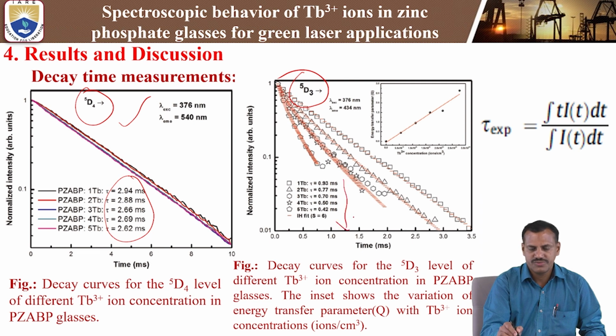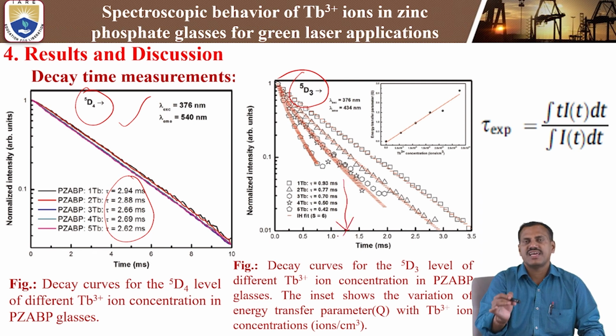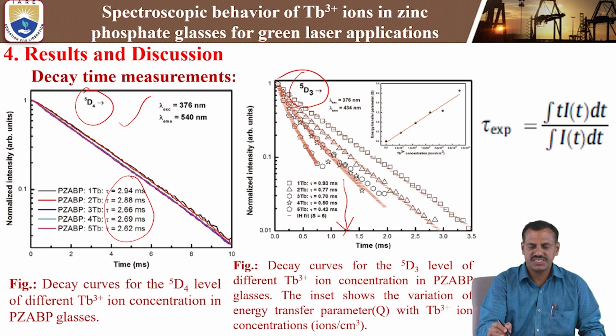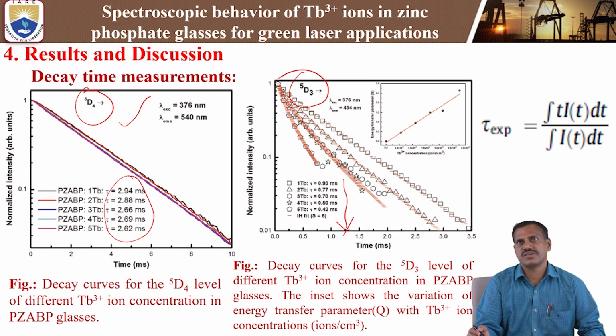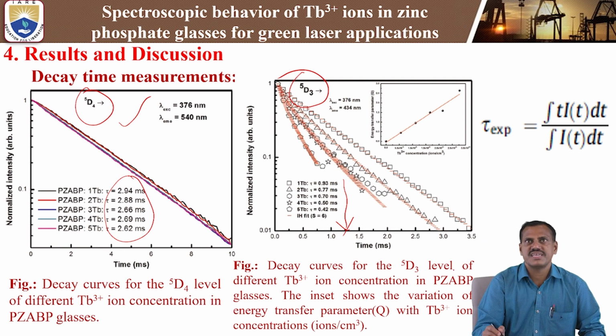So as the concentration increases, the lifetime decreases. The first concentration of the terbium ion is single exponential; after that, it turns from single exponential to non-exponential nature. This non-exponential nature is well fitted to the IH model, the Inoue-Hirayama model.